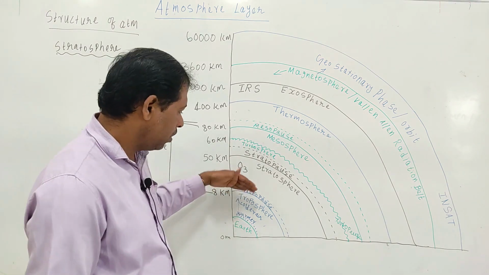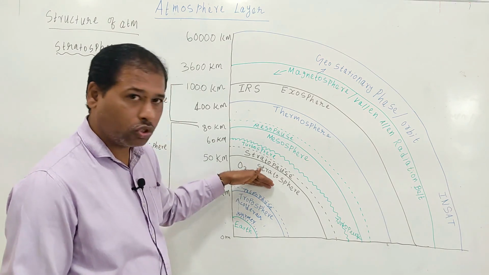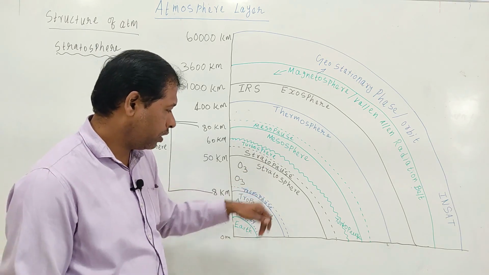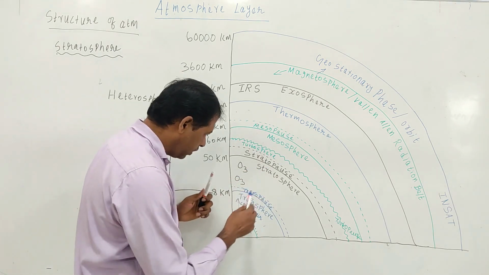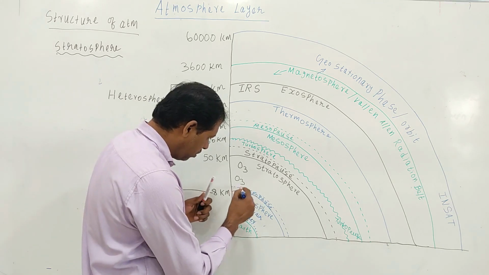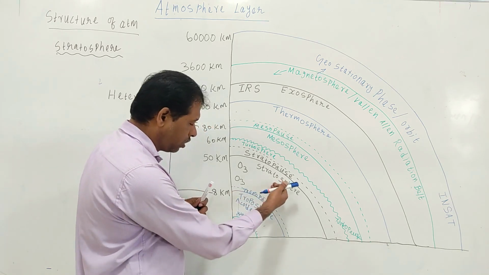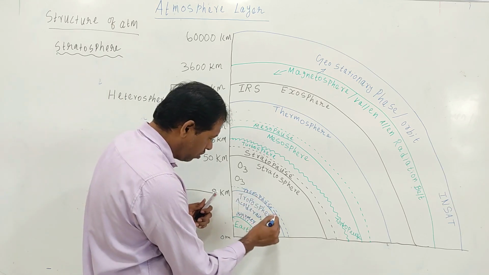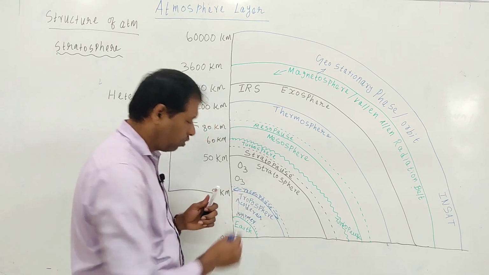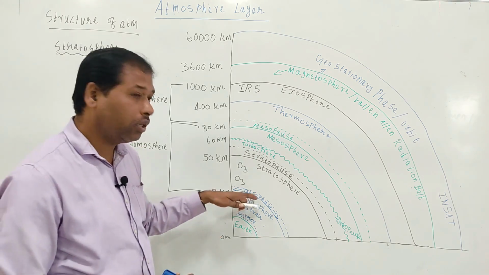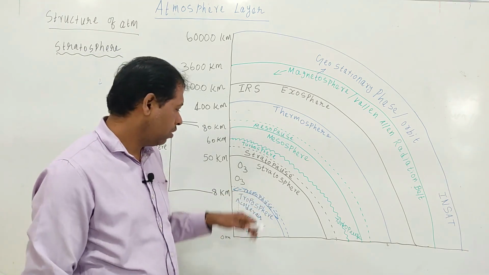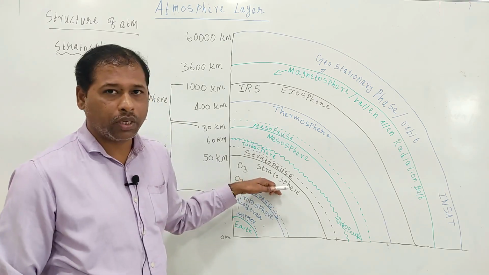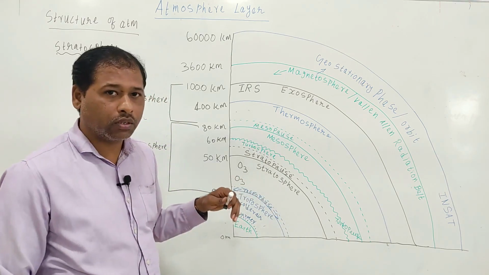You see, the boundary between stratosphere and troposphere is called tropopause. You can find there is a thinner layer between stratosphere and the troposphere. This region is called tropopause. It is just a transition layer between stratosphere and troposphere.